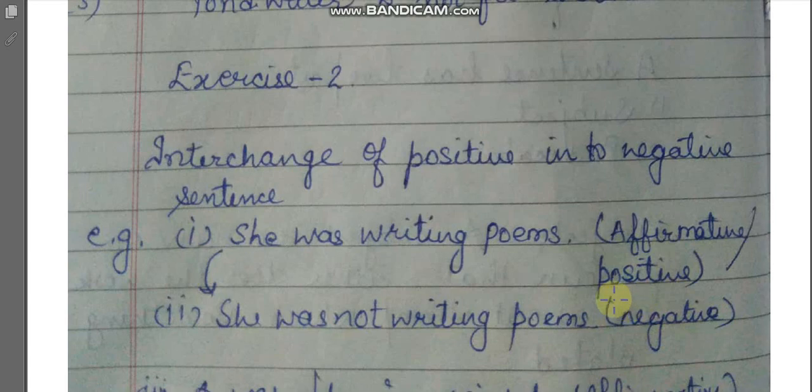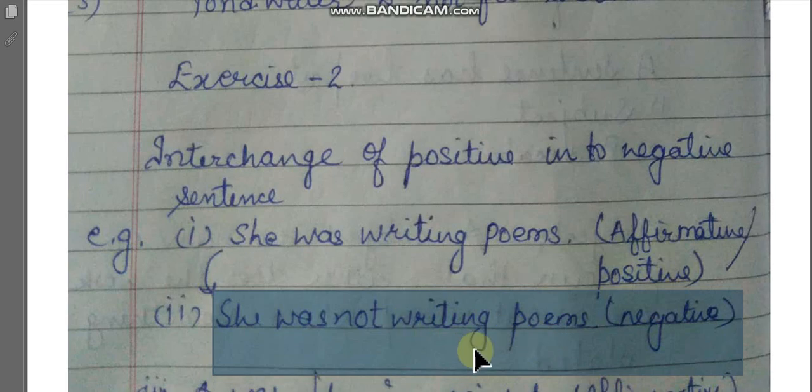And if we want to convert it into a negative sentence, then we will write, she was not writing poems. This is our negative form.